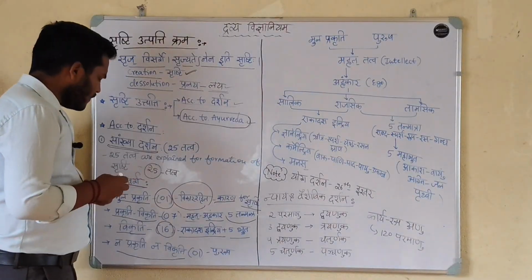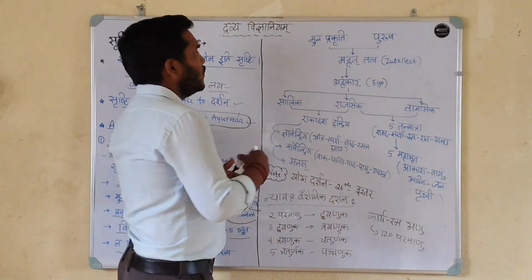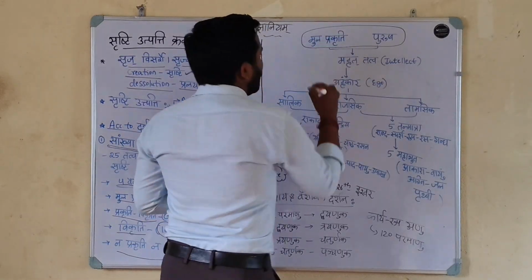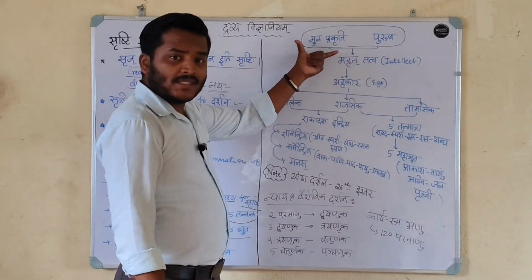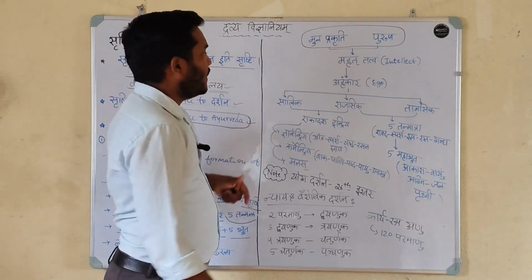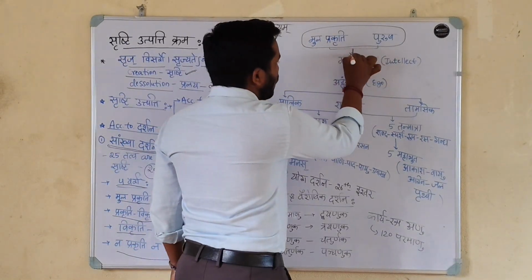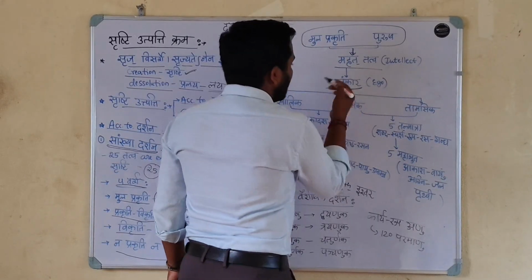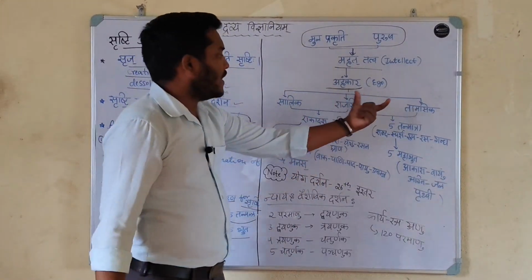Okay, now we discuss in detail srishti utpatti. Moola Prakriti, the origin, means the Srushti originated from the Moola Prakriti only. It gives rise to intellect, that is Mahat, then Ahankara. Trivida Ahankara: Satvika, Rajasika and Tamasika.